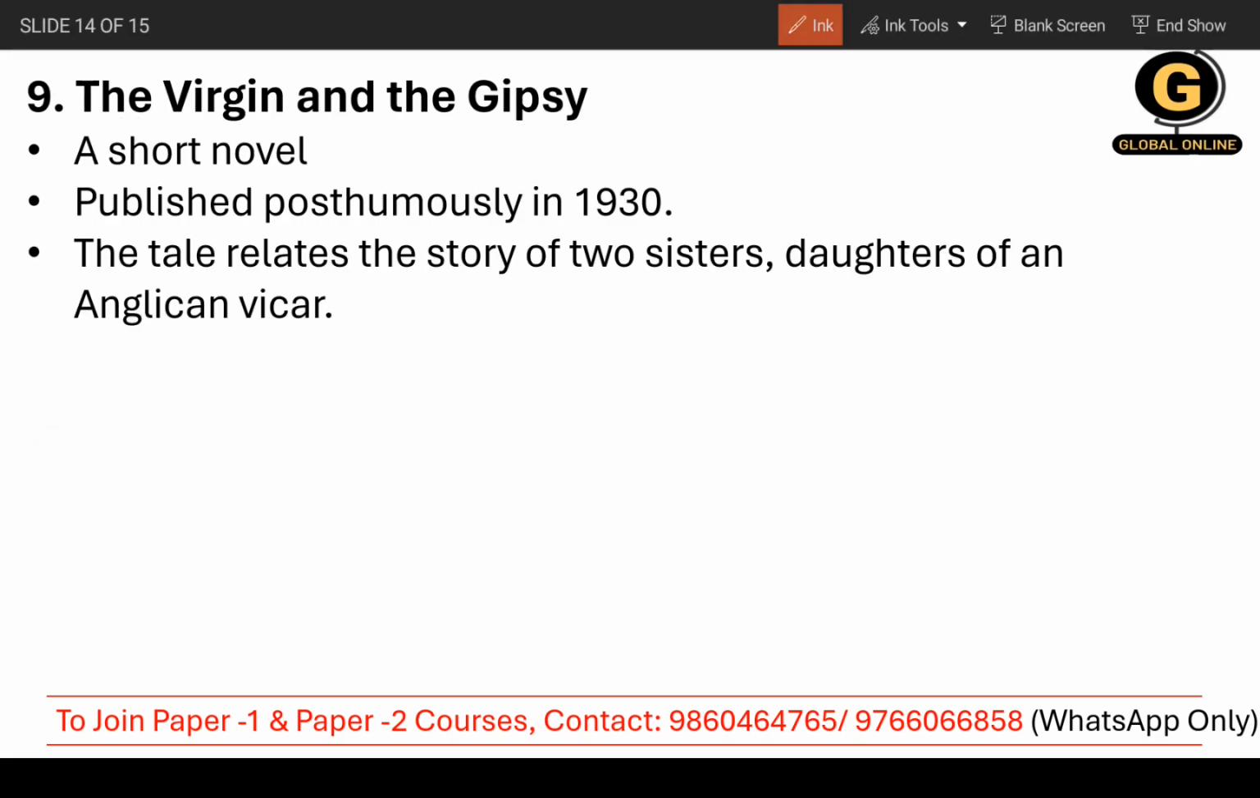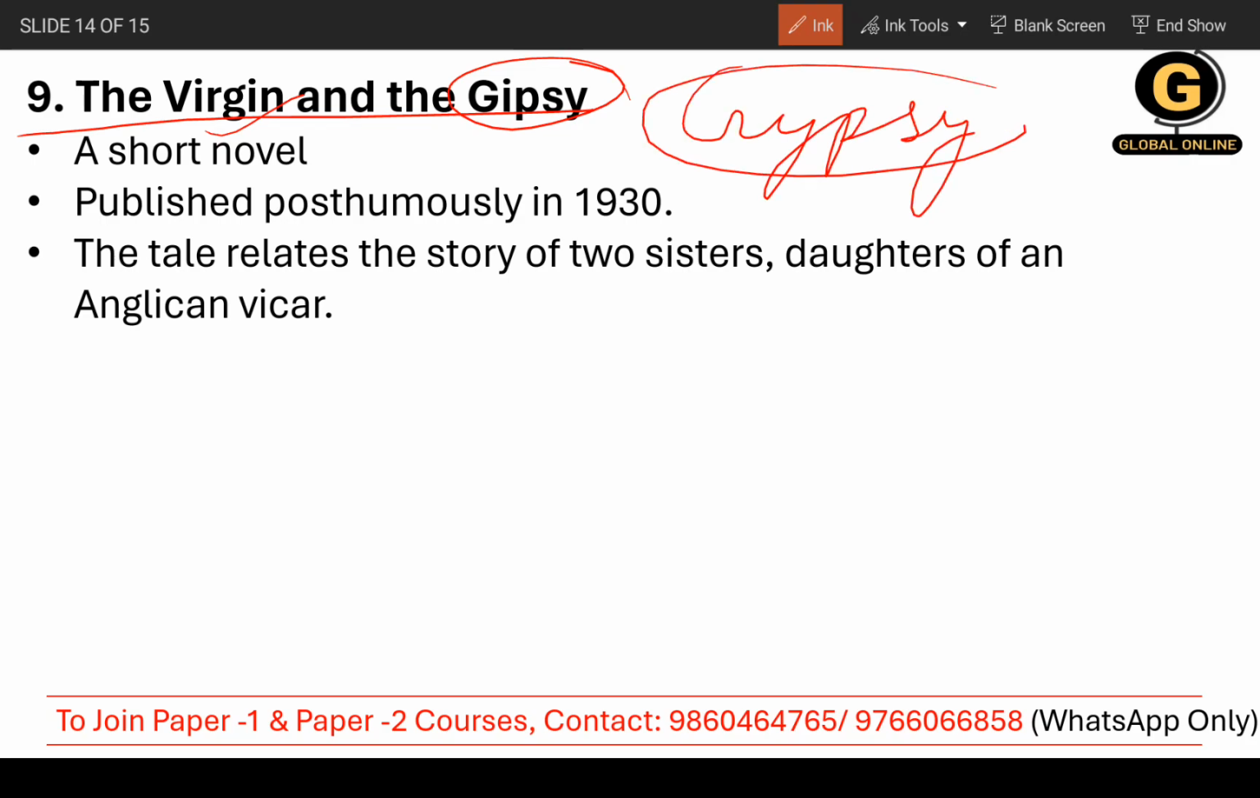Now, the ninth and the last work, of course, The Virgin and the Gypsy. You can also remember it as The Virgin and the Gipsy. This is also the spelling, and also this. Okay, this is also true. Somewhere it changes, so you don't get confused. It's a short novel, and it was published posthumously in 1930. When? In 1930. How? Posthumously.